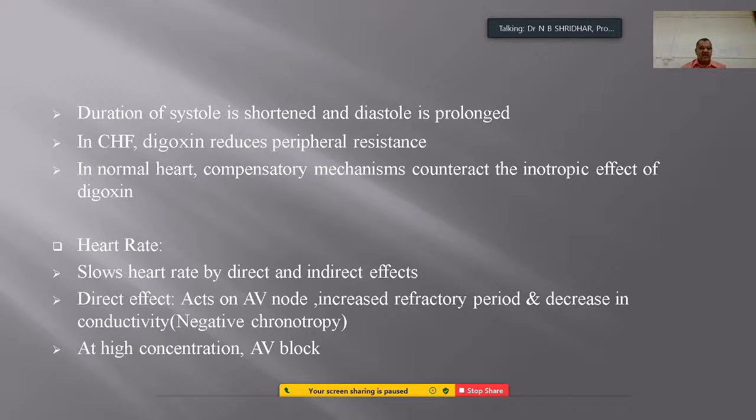So the heart rate, what happens after administration of the digoxin, there is a slowing down of the heart rate by direct and indirect effects. What is a direct effect? It acts on the AV node, increasing the refractory period and decreasing the conductivity, that's called the negative chronotropic action, whereas at high concentration, in a very high dose, there is a total AV block seen, or what you call the toxicity of the digoxin.